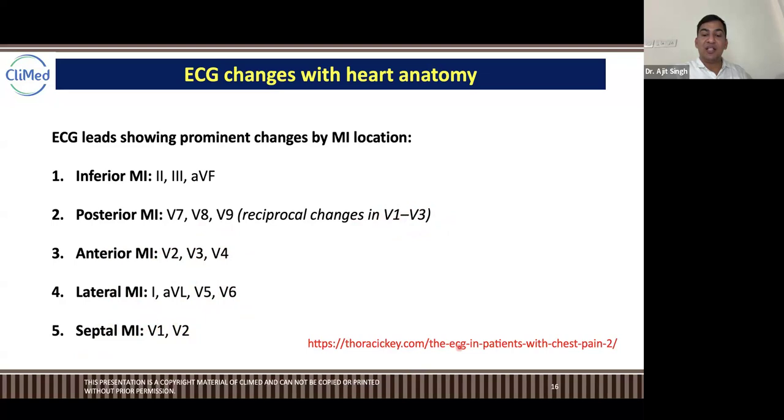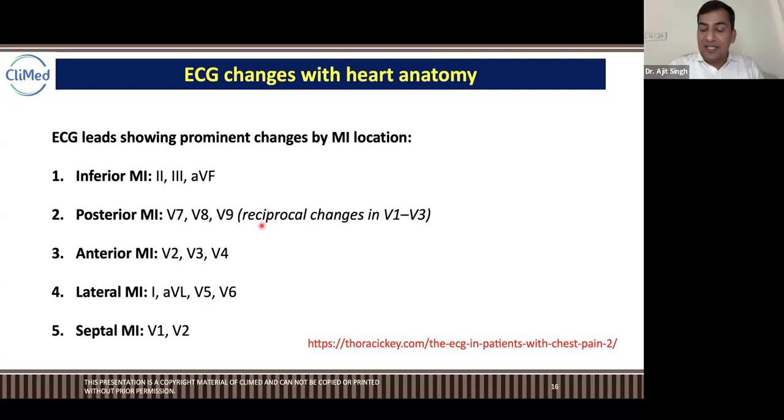This website, Thoracic Key, is amazing to learn it. There are multiple ECGs, and you will see that. So inferior MI, posterior MI, anterior MI, lateral MI. Let's check. Look at this and try to remember for the next two exercises. Let's see how much you remember. Inferior MI: 2, 3, aVF. Posterior MI: V7, V8, V9, reflecting in V1, V2, V3. Anterior MI: V2, V3, V4. Lateral MI: aVL, V5, V6 and lead 1. Septal MI: V1 and V2.